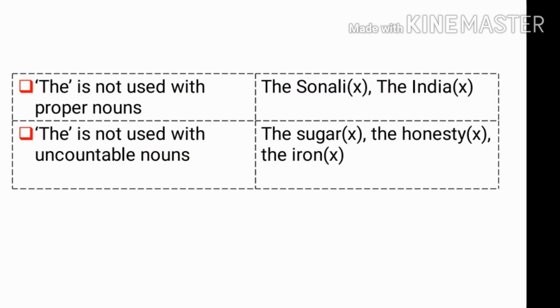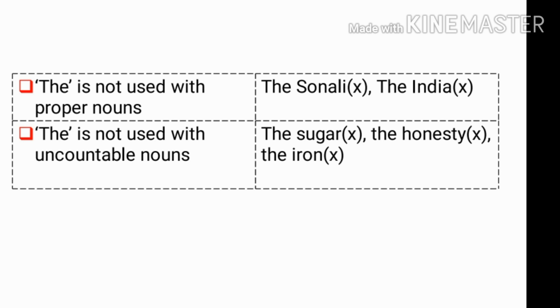But we are not supposed to use "the" with proper nouns. For example, we will not use "the" before the name of any person. The Sonali or the Amit. And we are also not supposed to use "the" with some country names. For example, the India, the China. We have done that some countries take "the", which we have done earlier. We will not use "the" with uncountable nouns, for example, the sugar, the iron.